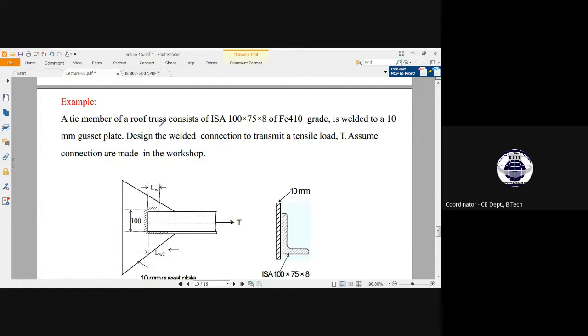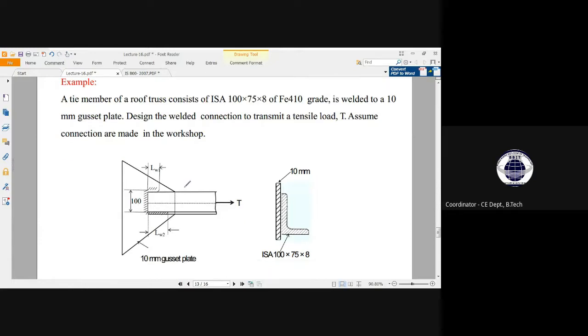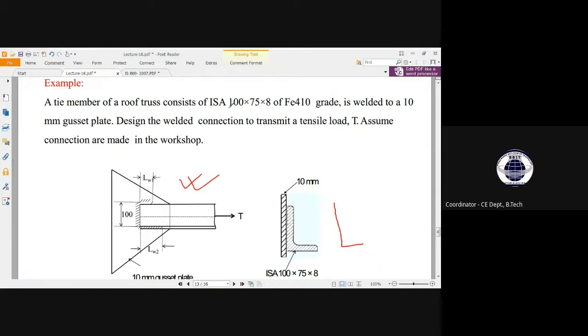So that member has been constructed with the use of ISA. ISA means the Indian Standard angle section. And this is said 100 by 75 by 8, meaning this is an unequal leg angle.